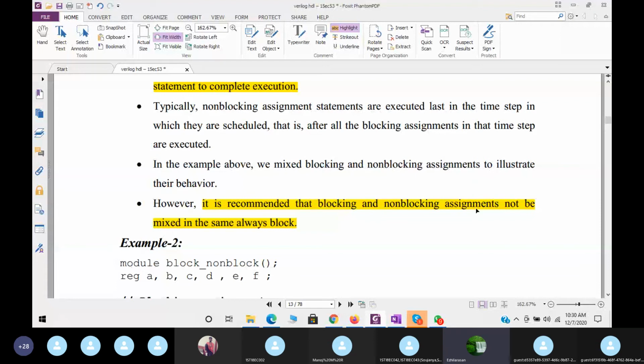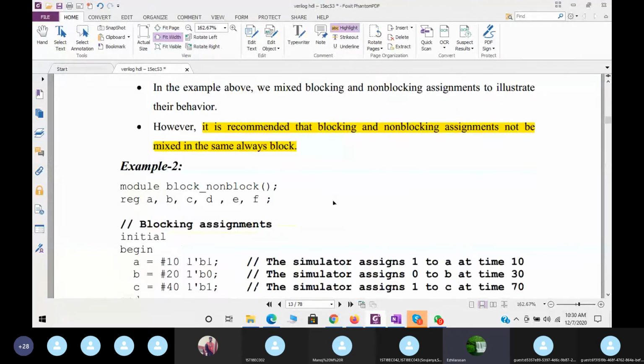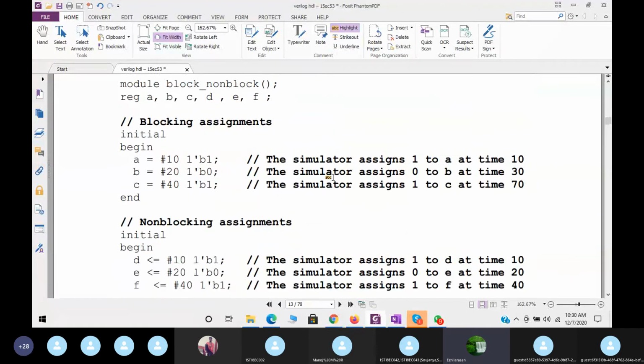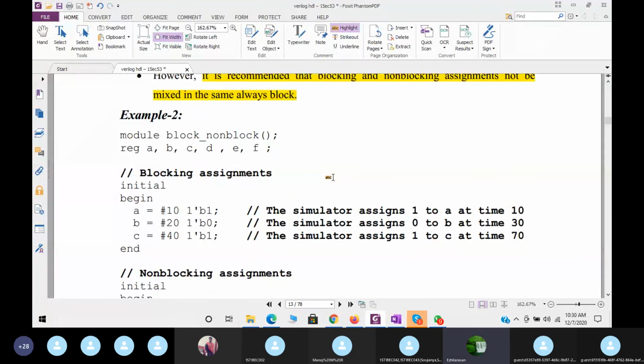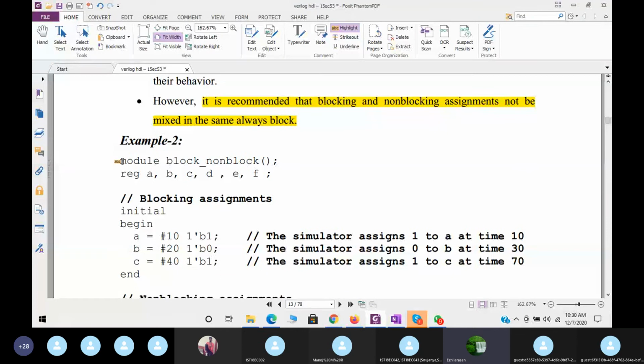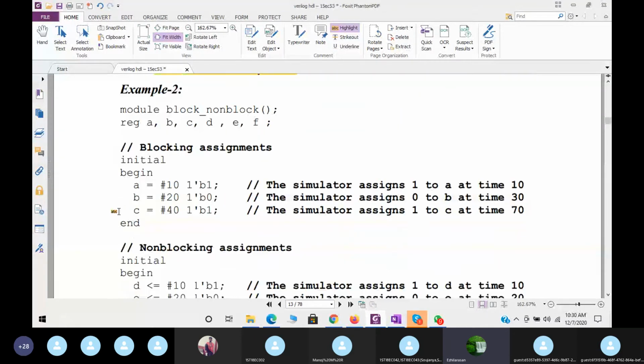So let me say why. One more example here: the module with blocking and non-blocking registers A, B, C, D, E, F, around 6 registers we declared. Now the blocking statements. We already showed the example; once again I show it. Initial begin A is equal to 1 at delay 10, B is equal to 0 after 20 delay, C is equal to 1 after 40 delay.